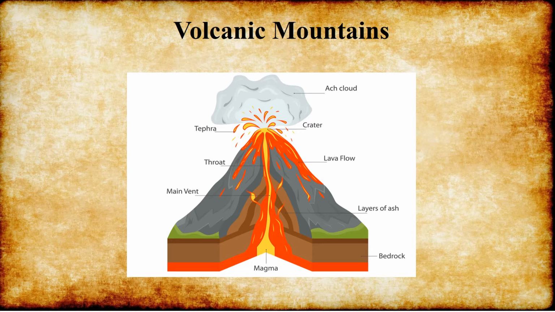You can see the magma. Because of the internal force which acts in the surface, the magma is pushed upwards and lava flows out. This is the best image of volcanic mountains. You can see the vent, lava flow, everything.